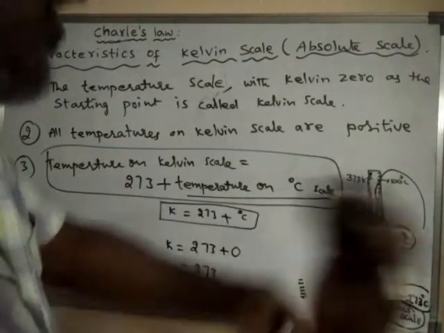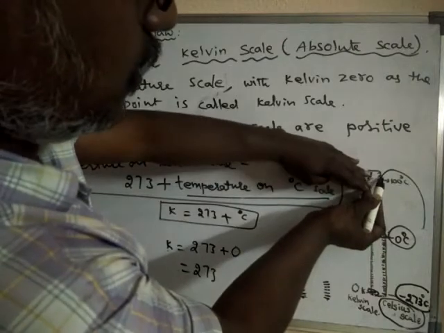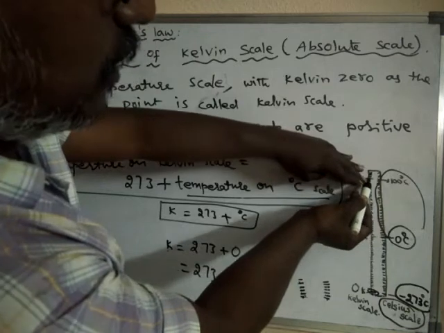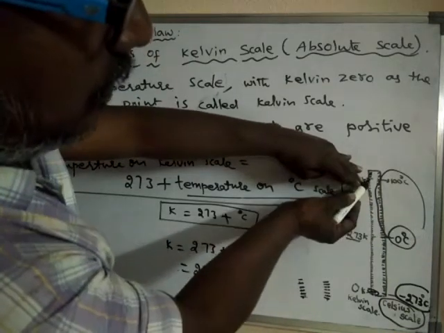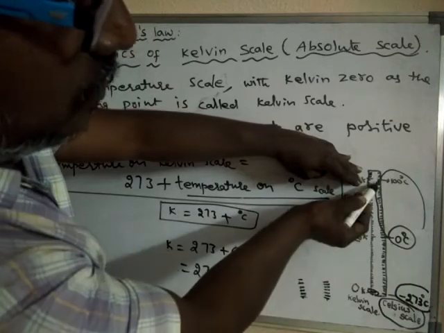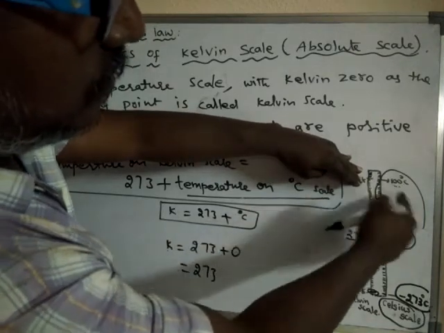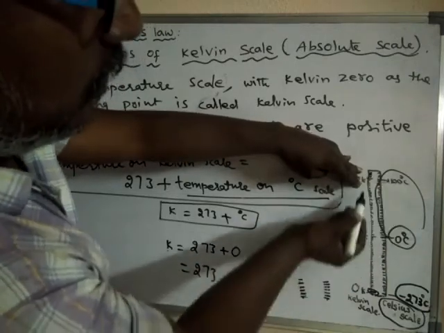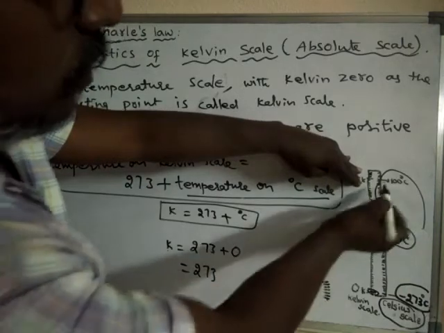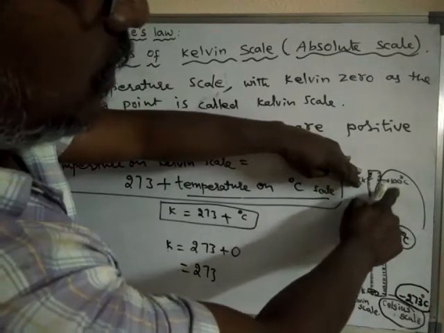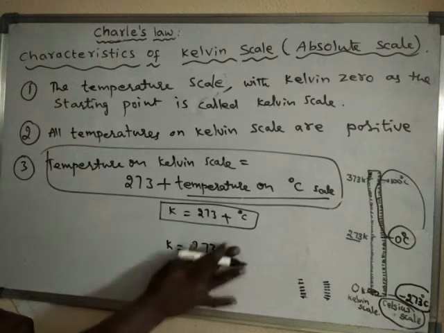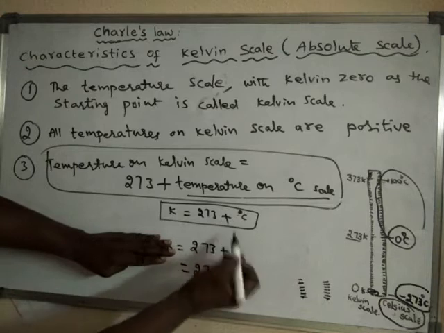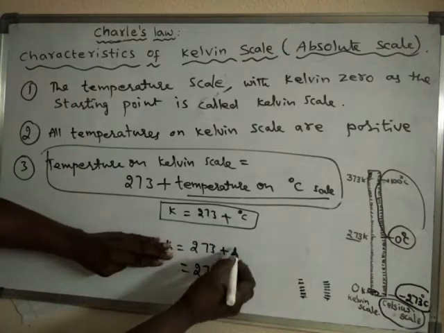Let us discuss one more example. Suppose on Celsius scale the temperature is 100 degrees centigrade. Then what is its value on Kelvin scale? Degree centigrade is 100, and this is the formula, so I am writing the value 100.